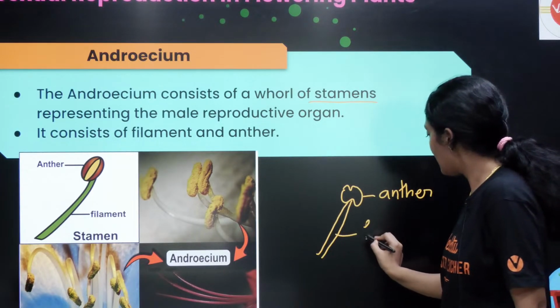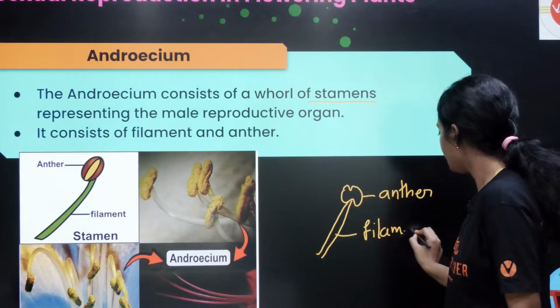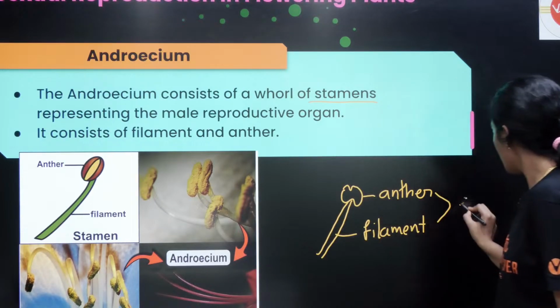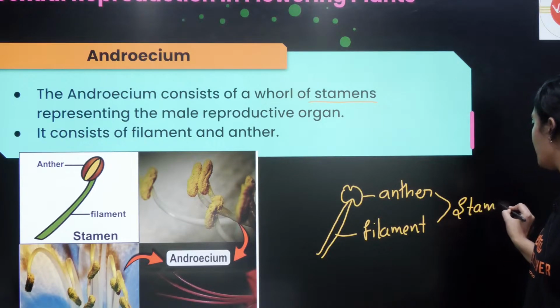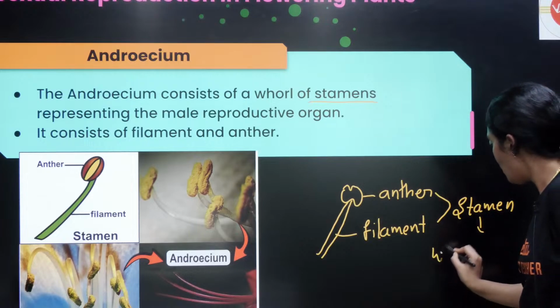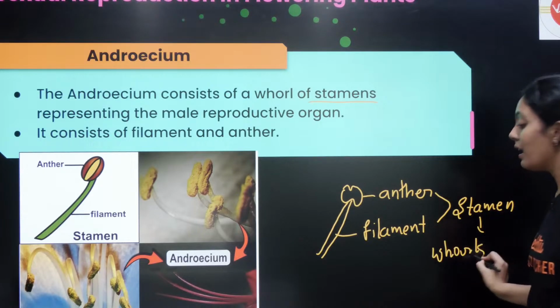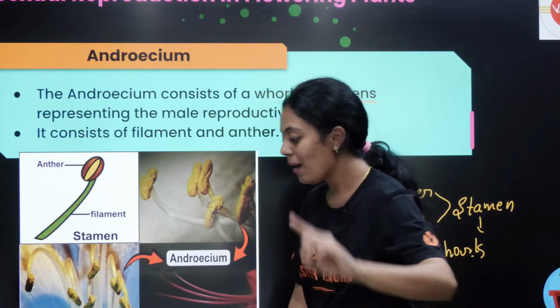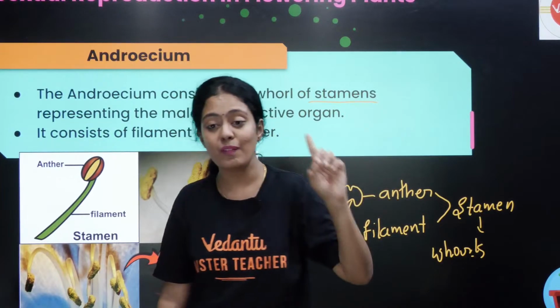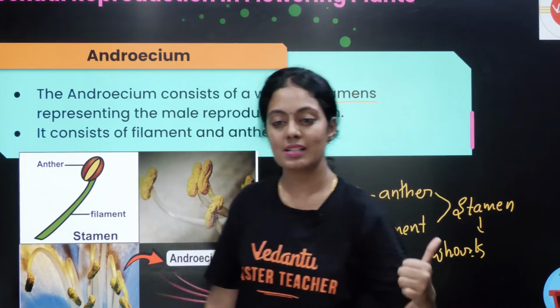What is this? Anther. And this is your filament. Both together we call a stamen, and many stamens together are called your androecium. Am I clear here? Does everyone understand?